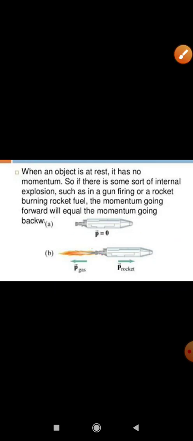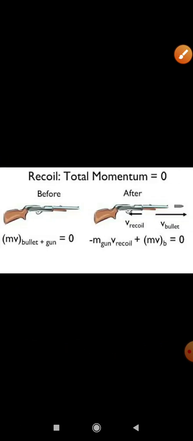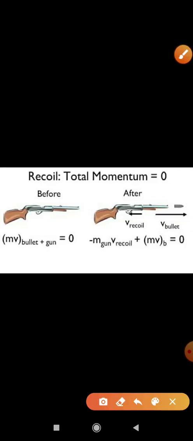This is one nice example of conservation of linear momentum. Now the second case is the example of recoil velocity. Before firing, we consider the example of a bullet and a gun.